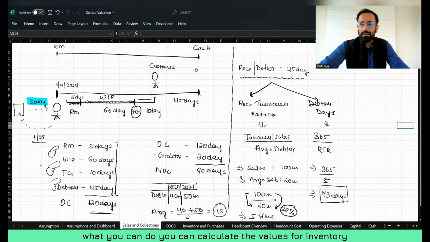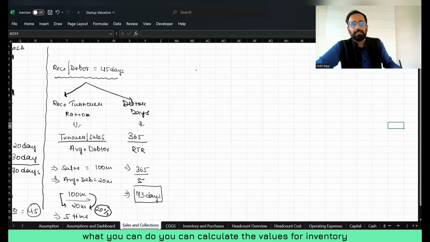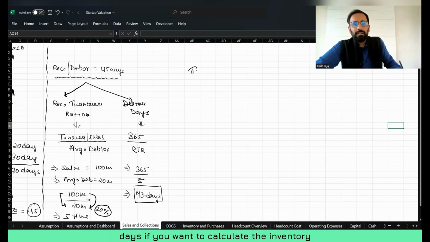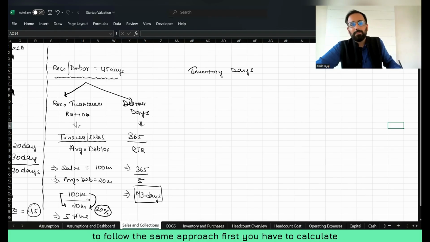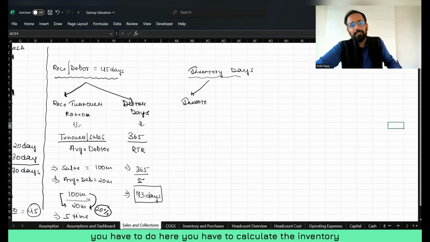Similarly, you can calculate the values for inventory days. If you want to calculate the inventory days here, you have to follow the same approach. First, you have to calculate the inventory turnover ratio.